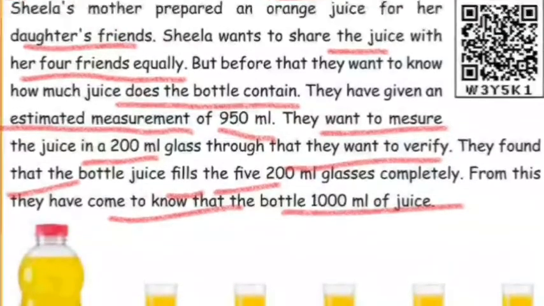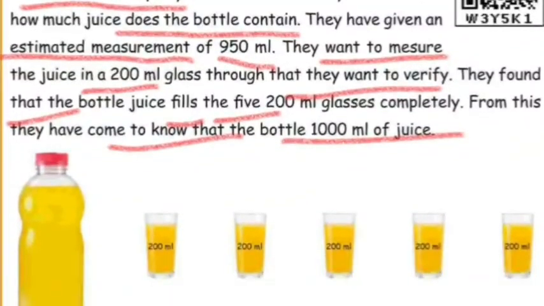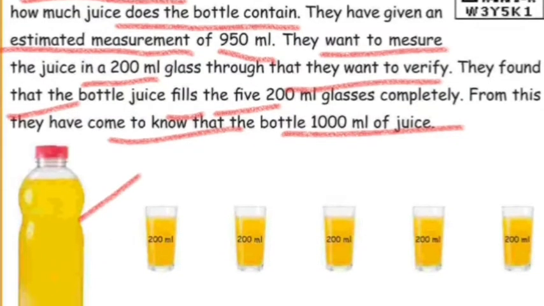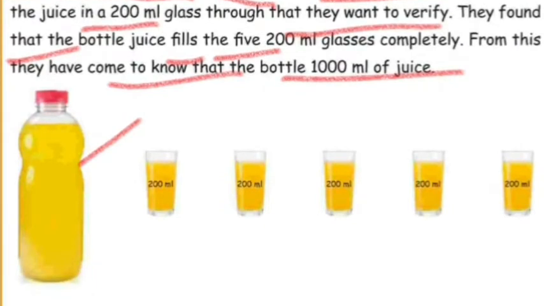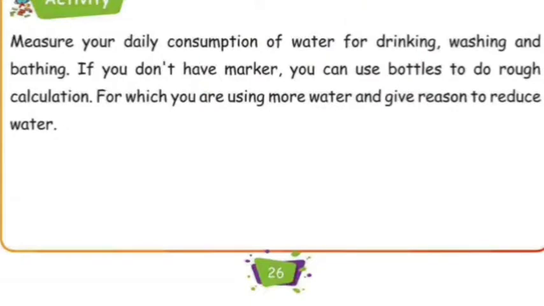So in this way you can find the accurate measurement. Now just observe the figure here. You can understand easily. Now the activity is there. Measure your daily consumption of water for drinking, washing and bathing.